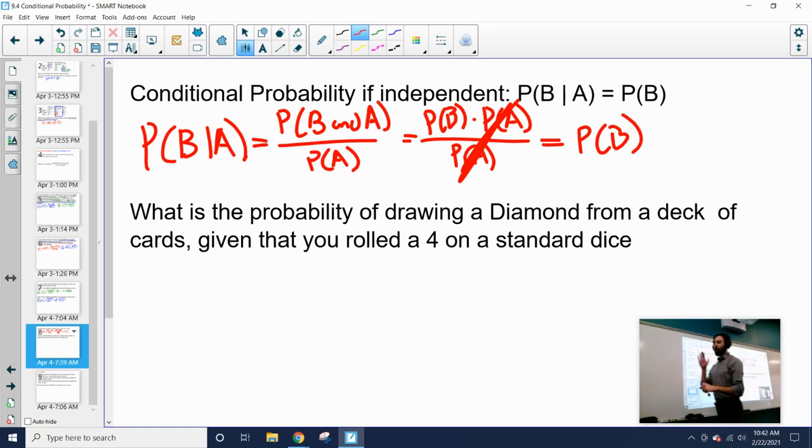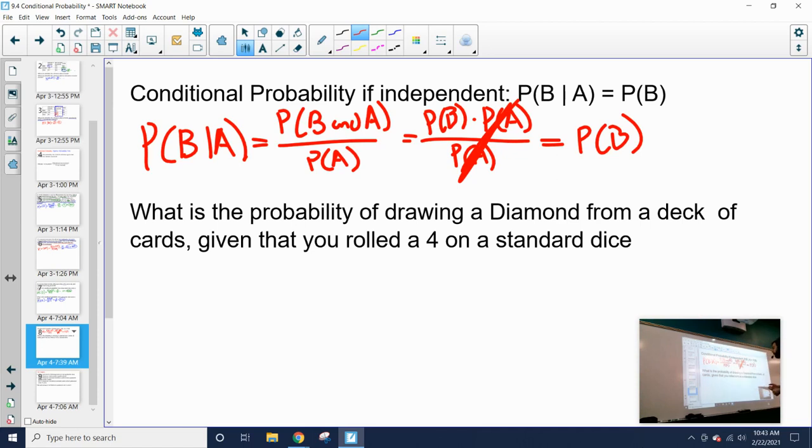So that's another way of calculating it. Essentially, anytime you're calculating the conditional probability of independent events, it should always be equal to just the normal probability. Now, that also works vice versa. If you calculate a conditional probability and it equals the normal probability, then you know the events should be independent. If you calculate the probability of event A occurring given event B has occurred, and then you calculate the probability of event A, and they're the same, then you know those events have to be independent. The only way they can be the same is if those events are independent.